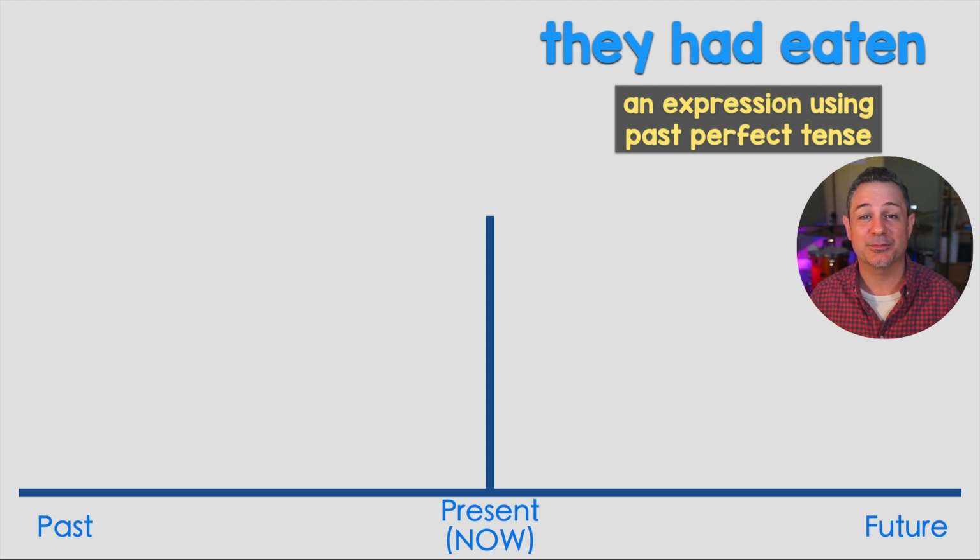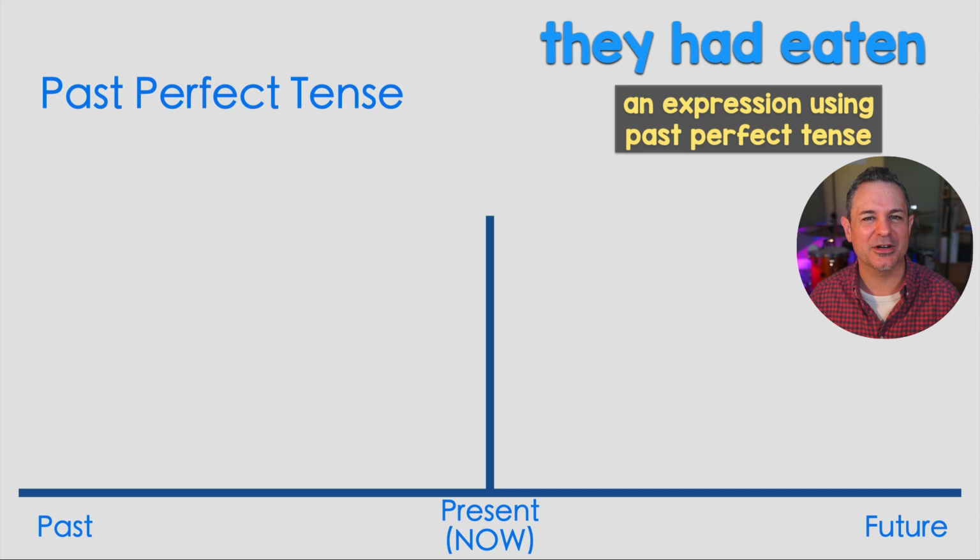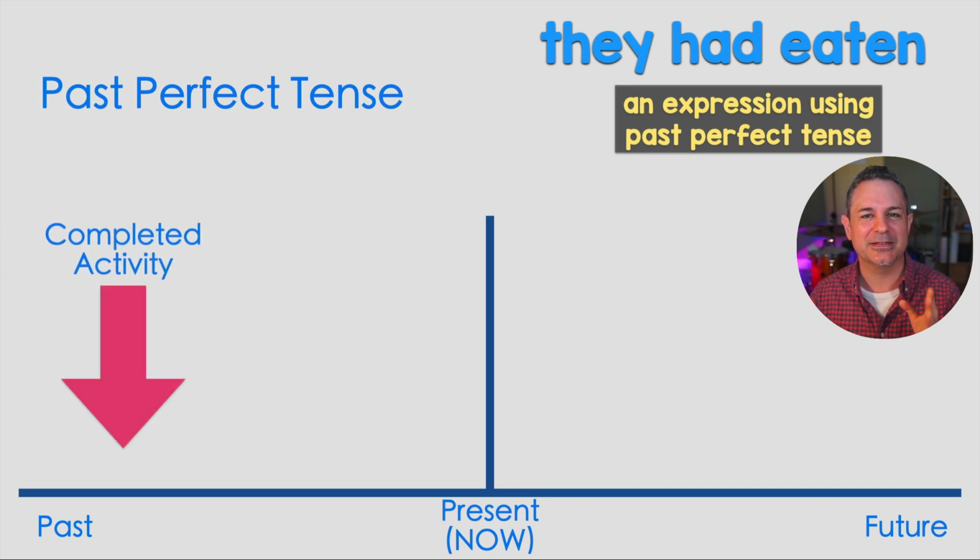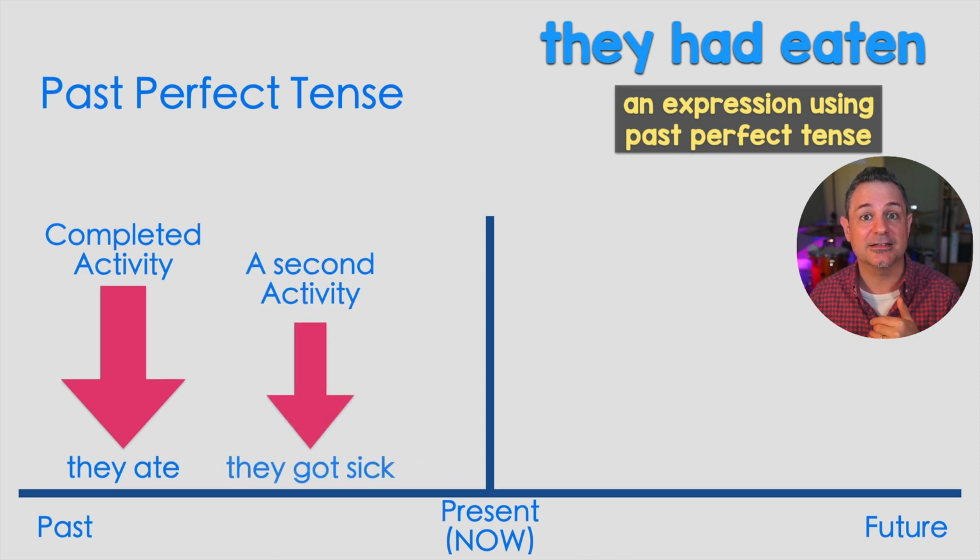When we use past perfect tense, we are describing an activity or event that happened in the past. This event is completed because it's in the past. But past perfect tense describes two activities. Let's say this completed activity is that the children ate. Now we need another activity that happened after this completed activity and before now. Let's say this second activity is they got sick.